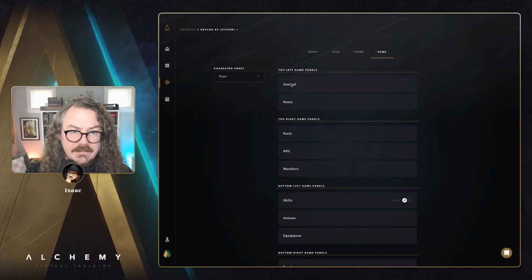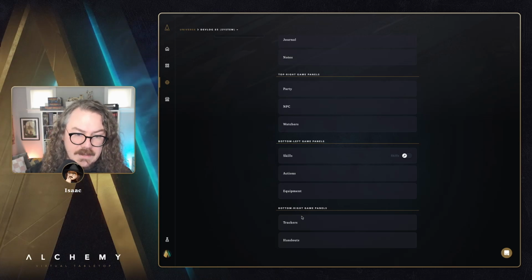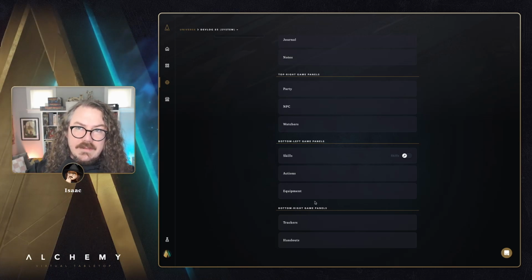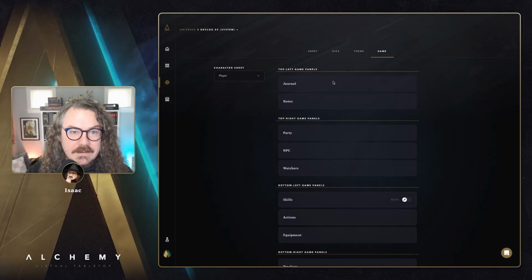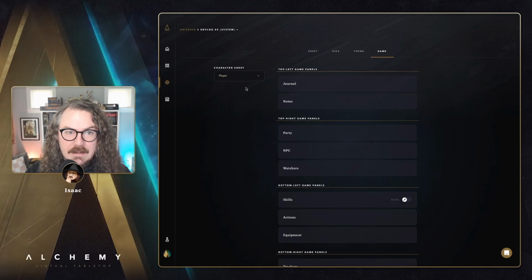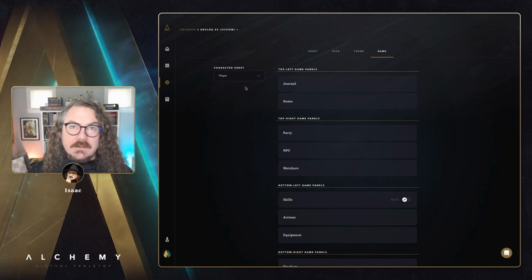These are not interactive. It's just showing you that the top left game panels are going to be journal and notes, and the top right game panels, party, NPC, and watchers. And then the bottom left being skills, actions, equipment, and then the bottom right being trackers and handouts. So that if you think back to the game experience, that's sort of the panel layout of what you see in the game. And our intention here is to give you a way to rename these and rearrange them and turn them on or off for a given game and character sheet. So you can have things that you don't necessarily need for your character sheet disabled, and things that need to be renamed to fit your system can be renamed really easily through here.